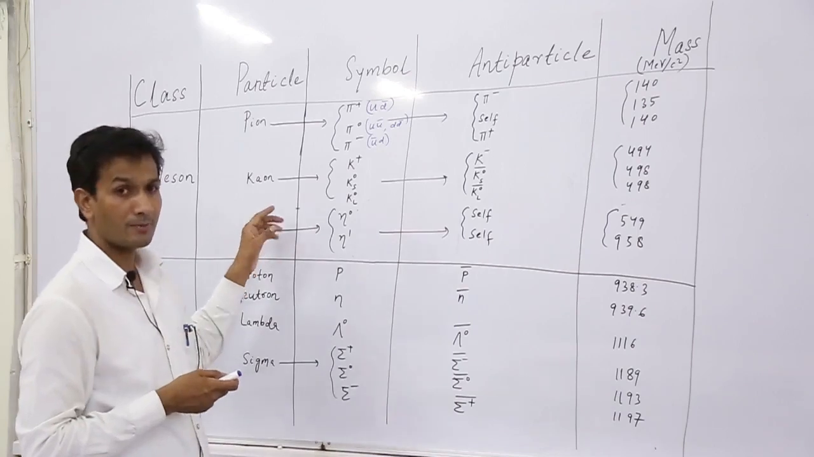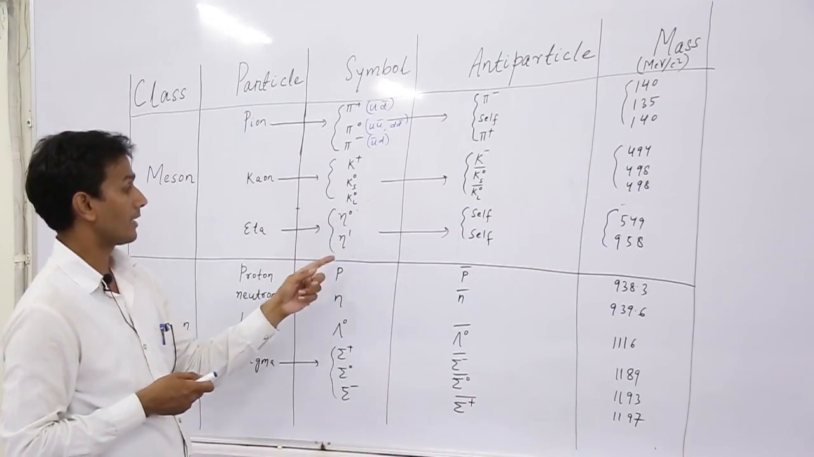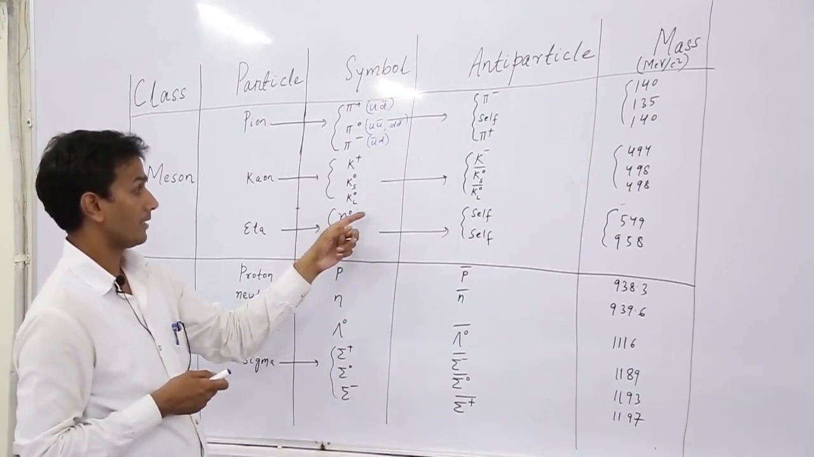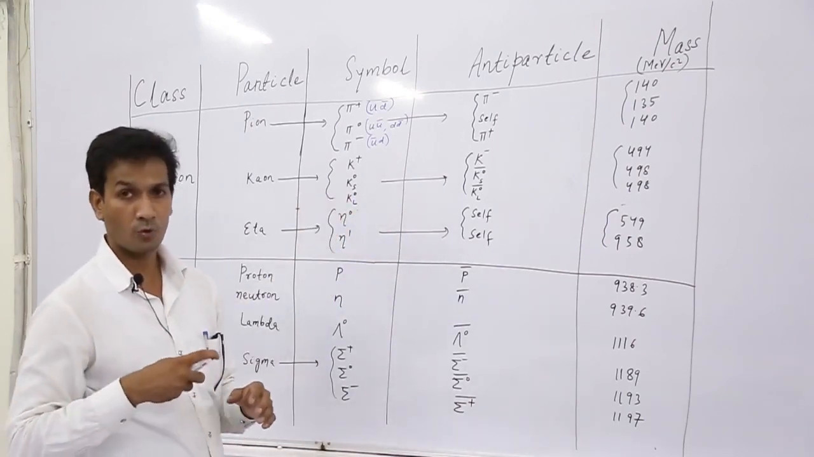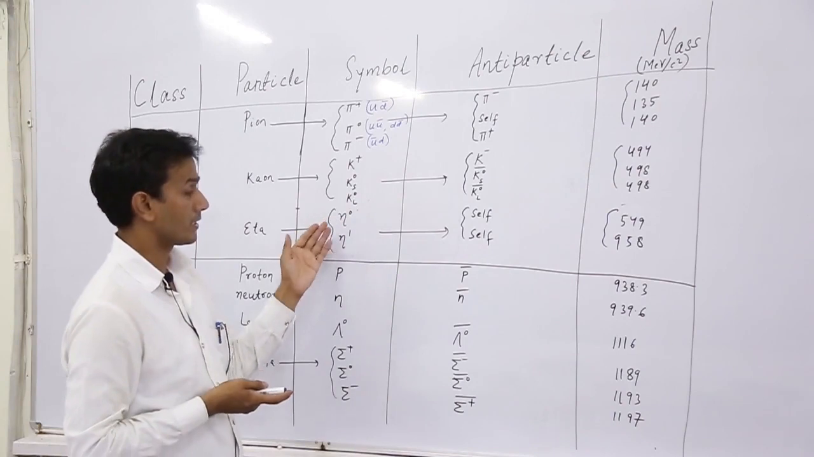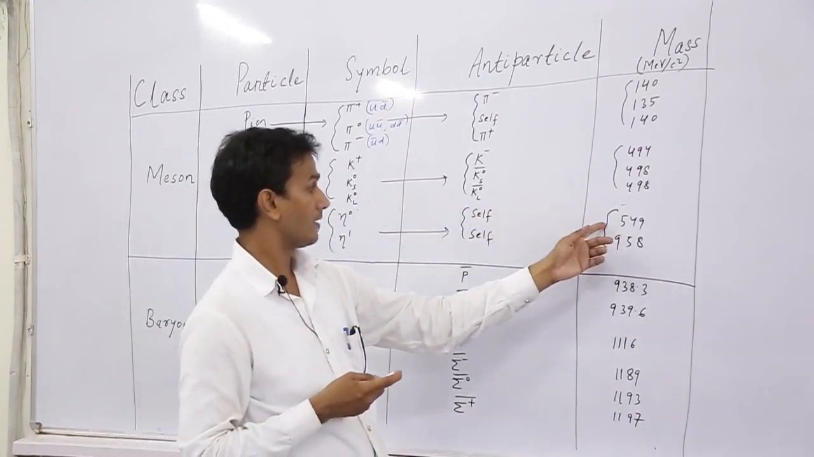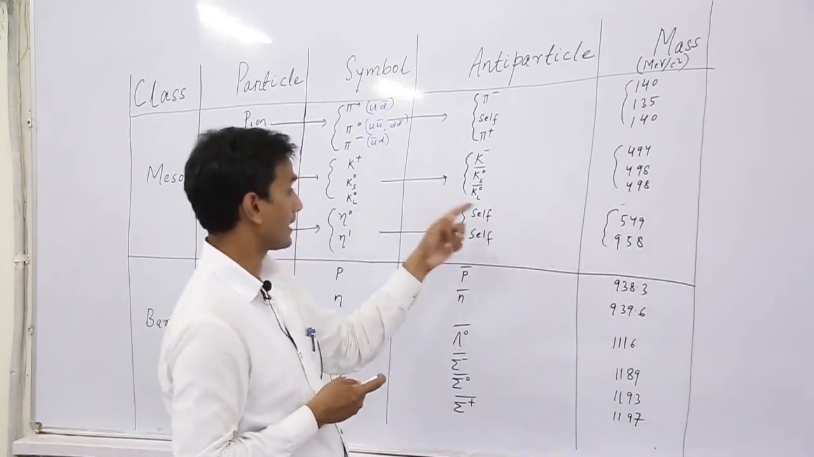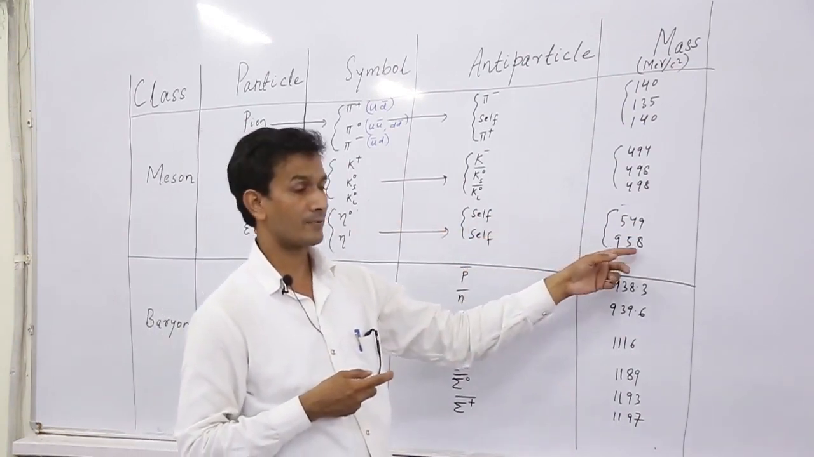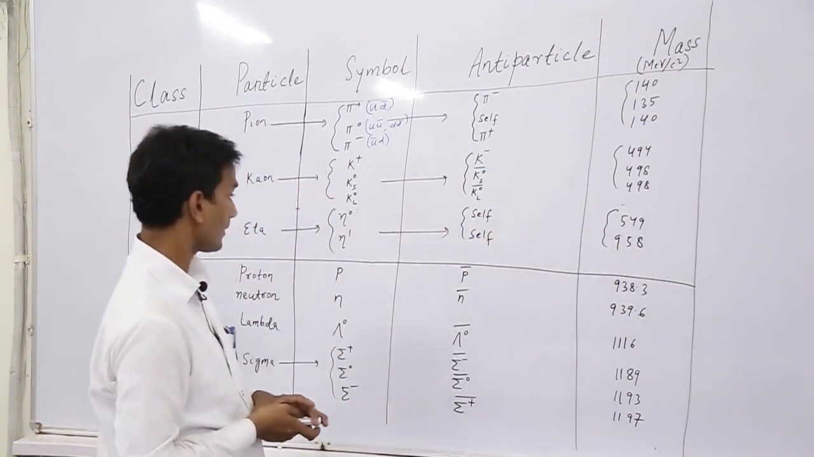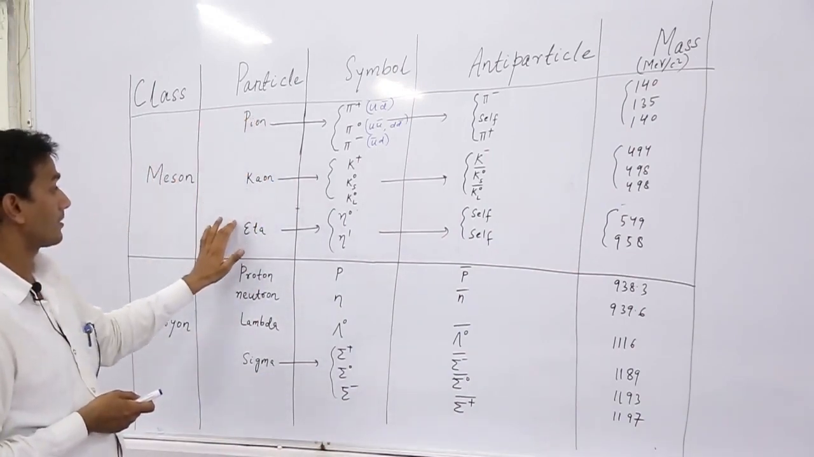Then another type of meson is the eta meson. There are basically two types of eta meson: eta 0 and eta prime. The antiparticle of eta 0 is itself, that means it is its own antiparticle, and eta prime is also its own antiparticle. Their masses are here: the eta 0 mass is 549 MeV per c square, and eta prime is 958 MeV per c square. So these are all about mesons. There are different types of meson.